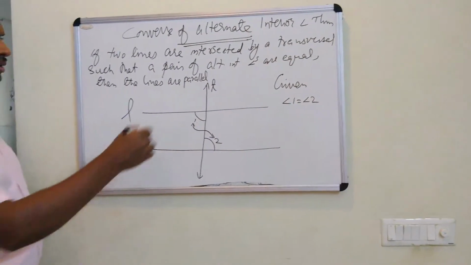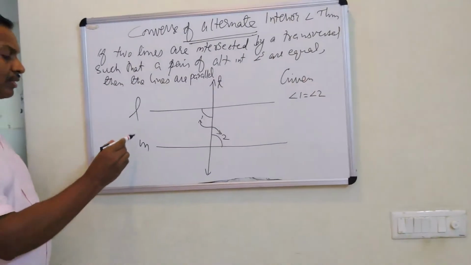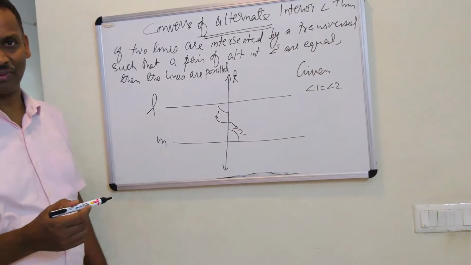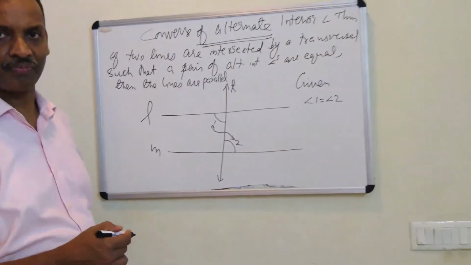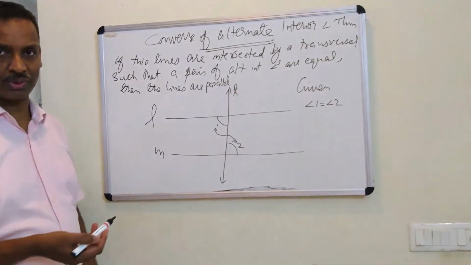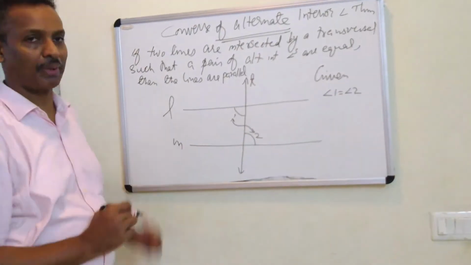Okay, before going to the proof, we have to go somewhere. When will two lines be parallel? Either the question should state that the lines are parallel, or there is another method also. One is the question should state the given lines are parallel.